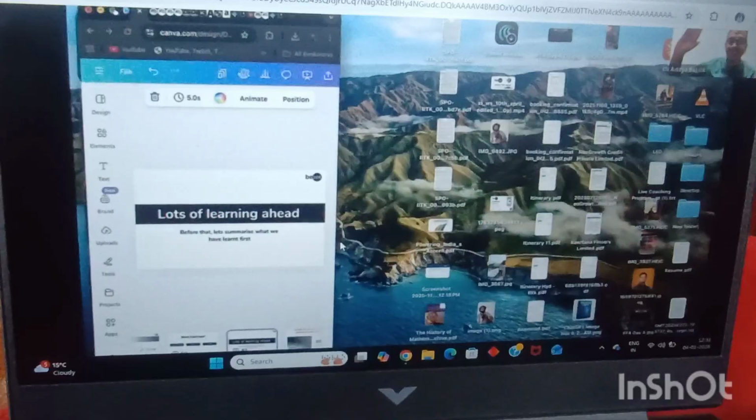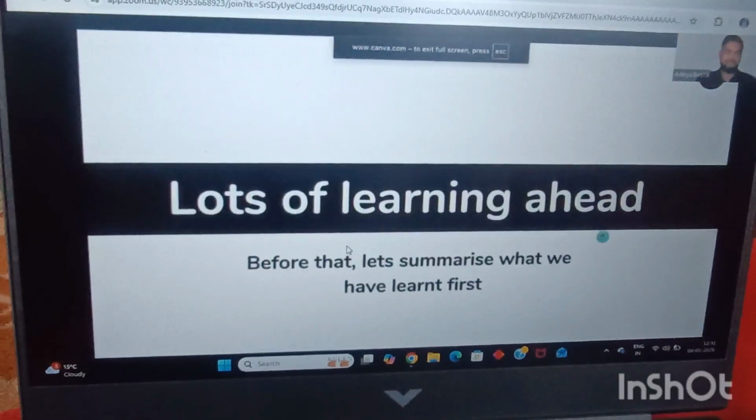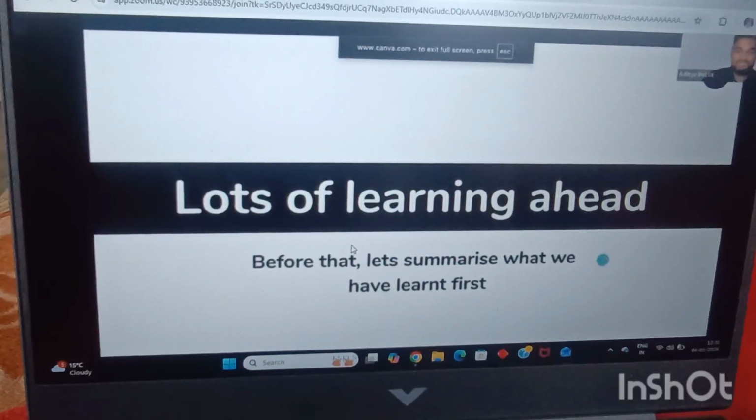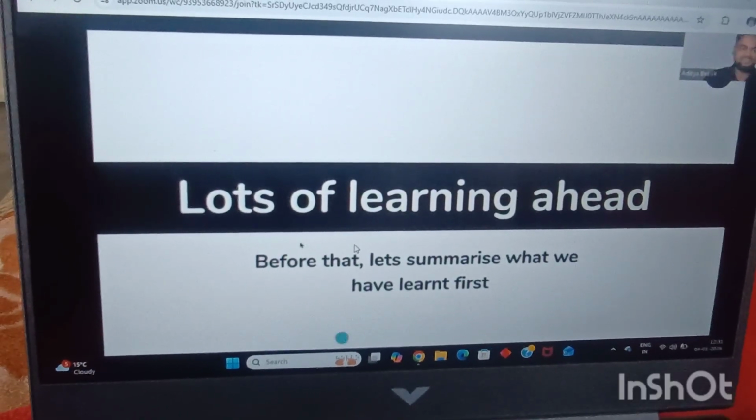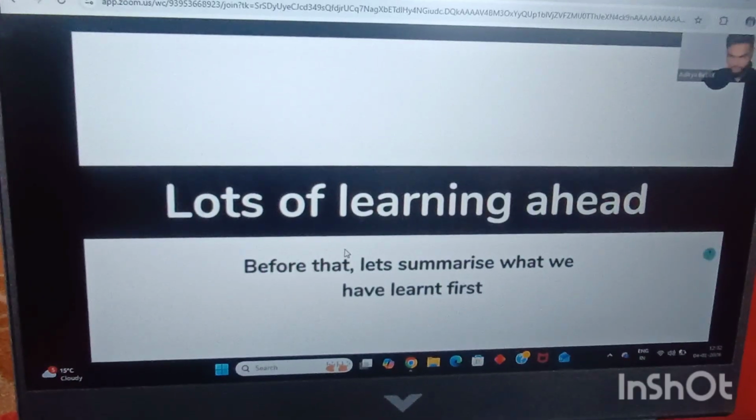Yes, yeah. Would you like to summarize? Absolutely, folks. So, as Goenka mentioned, we had a lot of learning. Before going to more learnings, let's just revise what we learned, so that we will be ready for more learnings.